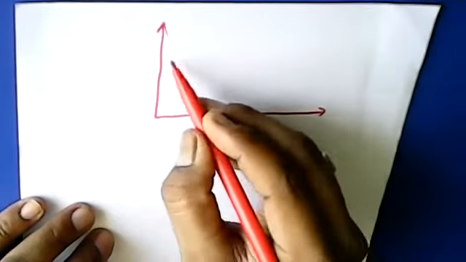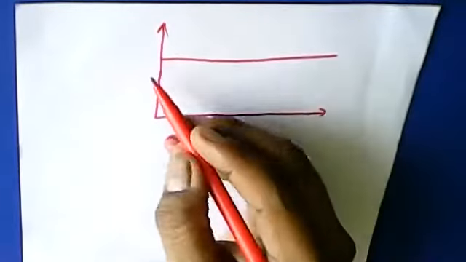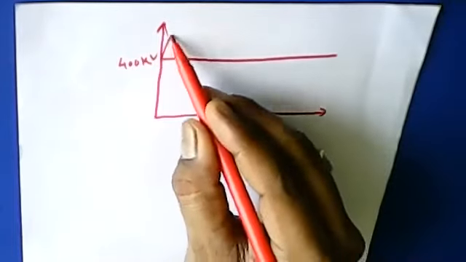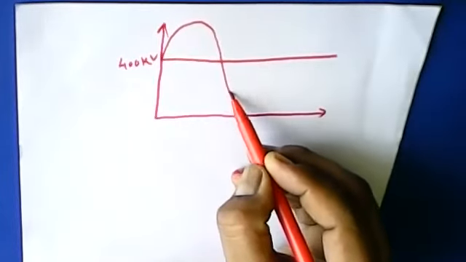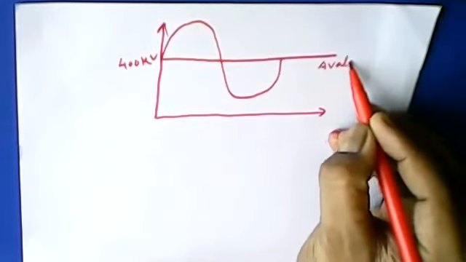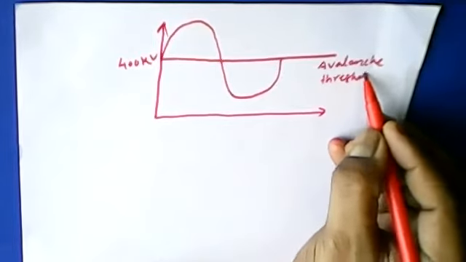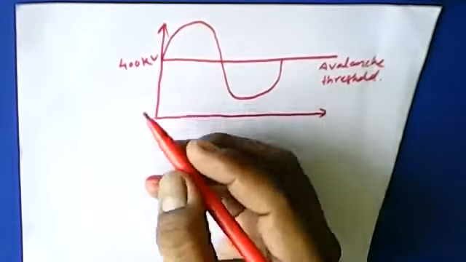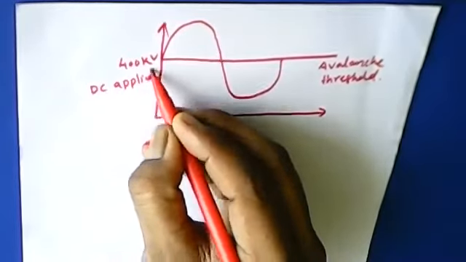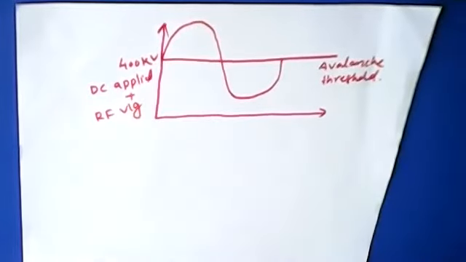So this is the working principle. It depends upon the threshold value which has been applied, of 400 kilovolts. This is the voltage being applied here. Let us consider this an avalanche threshold value. The DC supply is given to it, and along with this, the RF AC voltage is also superimposed.